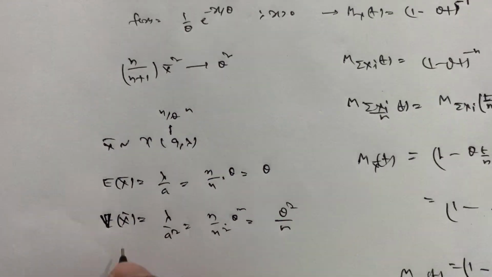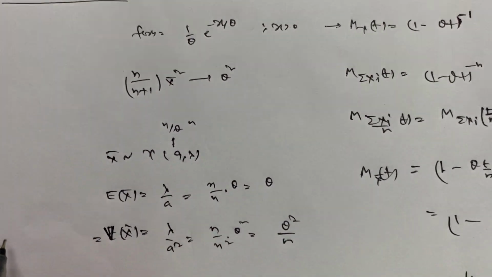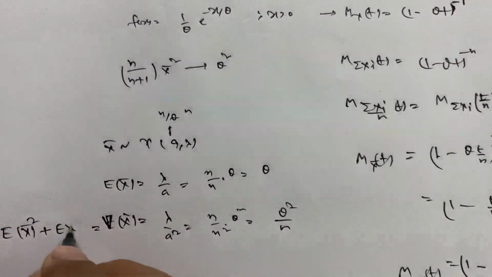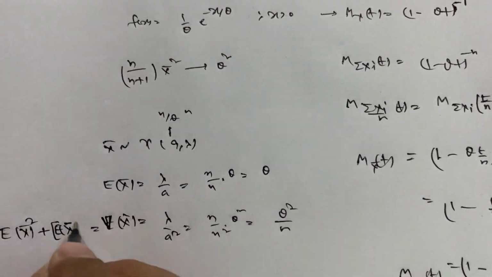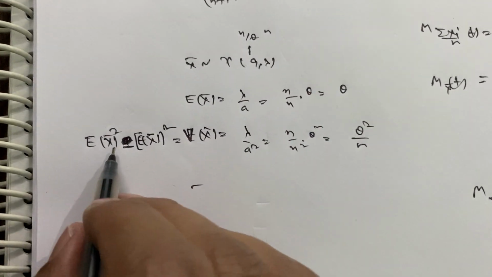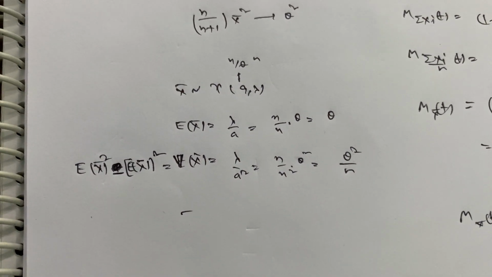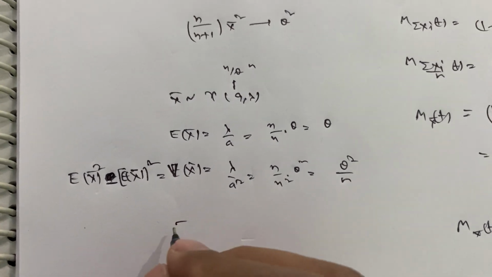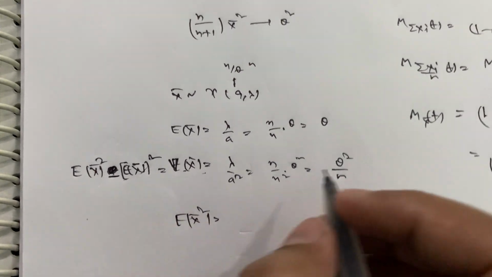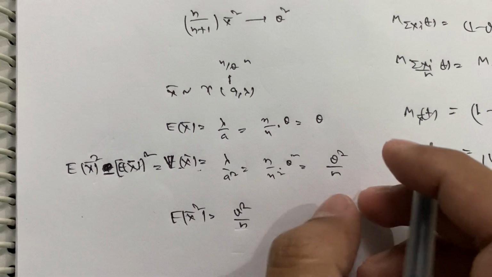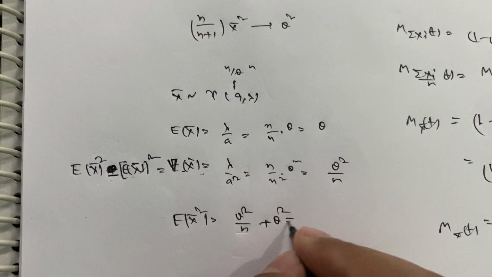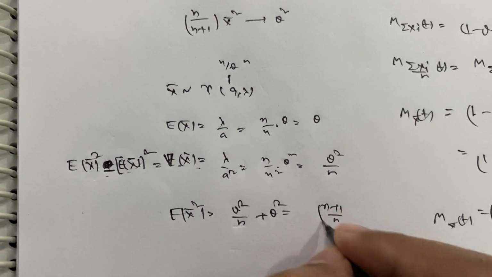So the variance of x bar is related with the expectation of x bar square: the variance of x bar is given by the expectation of x bar square minus the expectation of x bar whole square. Now we know the expectation of x bar square will be the variance of x bar plus the expectation of x bar whole square. So the variance of x bar is theta square by n plus the expectation of x bar whole square, meaning theta square. So we are getting n plus 1 by n theta square.